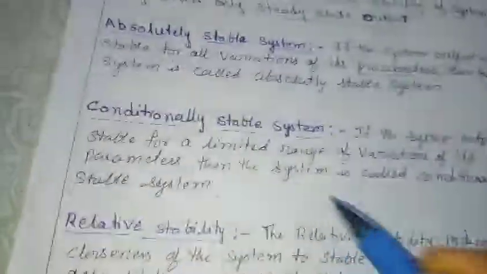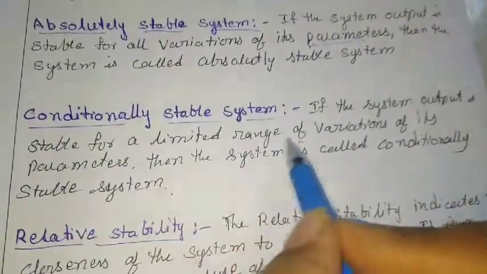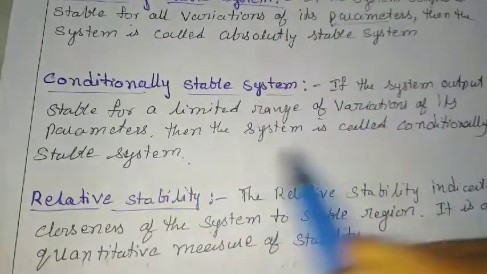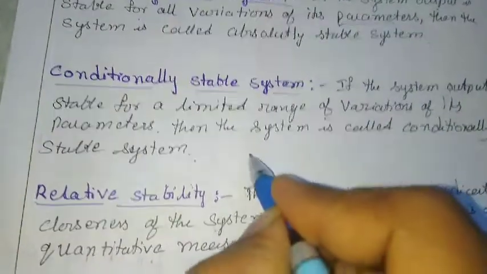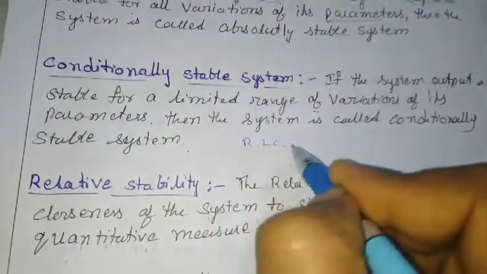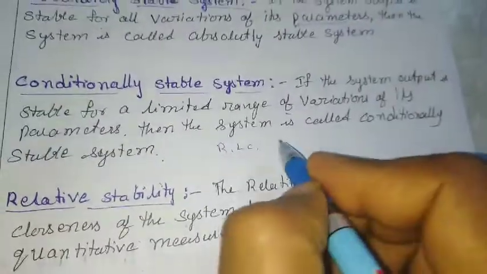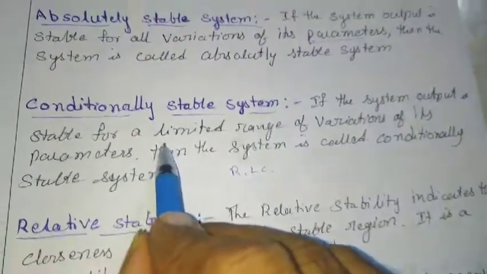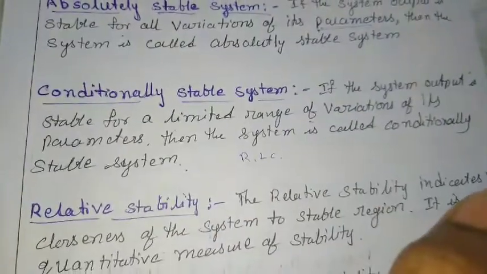Next, conditionally stable system. If the system output is stable only for a limited range of variation of its parameters, then the system is called conditionally stable. When the RLC values are varied and the output is stable only for particular values, it is called a limitedly or conditionally stable system.